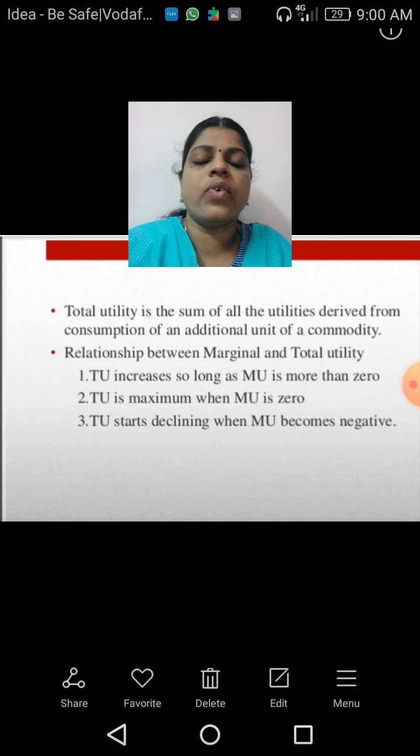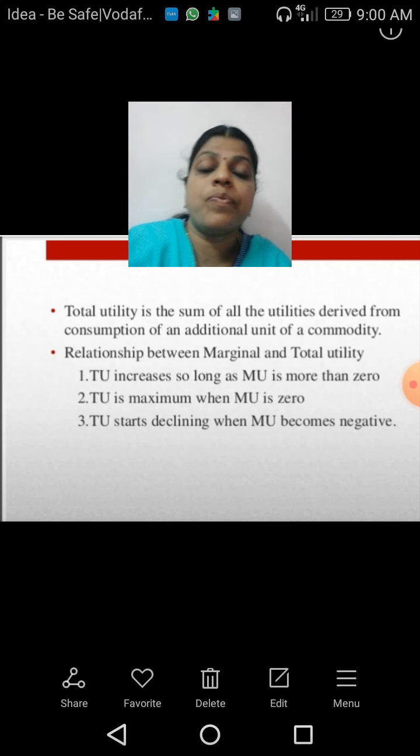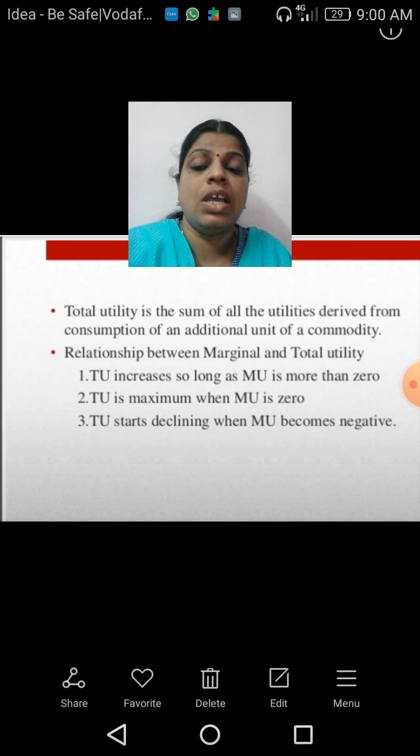And the relationship is also given here. These are the three relationships that we can see. Total utility increases so long as marginal utility is more than 0.